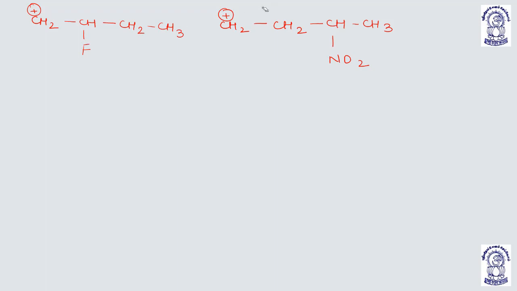The positively charged carbon is adjacent to this fluorine, and here the NO2 is distantly placed from the positively charged carbon. So here the distance dominates over power, as NO2 is a more powerful minus I effect group in comparison to CH2.